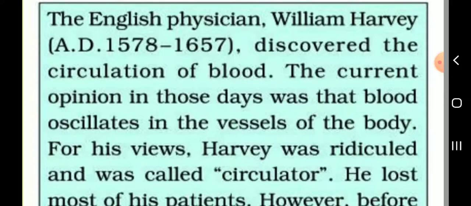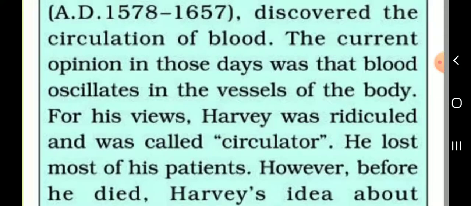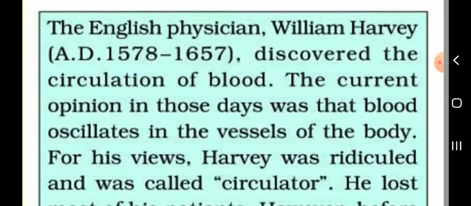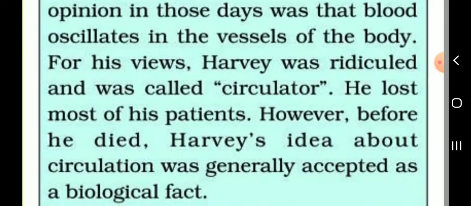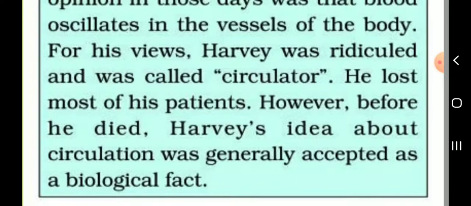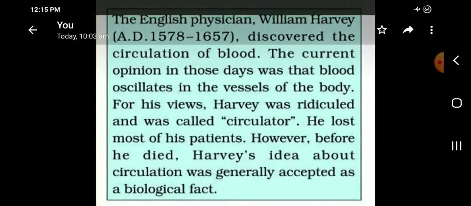The English physician William Harvey discovered the circulation of blood. Who was first to discover the circulation of blood? William Harvey. The current opinion in those days was that the blood oscillates in the vessels of the body. For this view, Harvey was ridiculed and was called a circulator. He lost most of his patients. However, before he died, Harvey's idea about circulation was generally accepted as a biological fact.